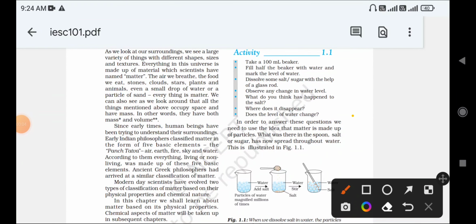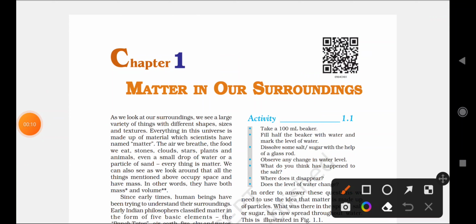Today we are starting the first chapter of class 9th. Chapter number 1, Matter in Our Surroundings. So what is the chapter name? Matter in Our Surroundings. What are matters? What are the substances we are looking at in our surroundings? What are the types of matter? It is a solid or a liquid or a gas. So you have to study different types of matter in this chapter, Matter in Our Surroundings.